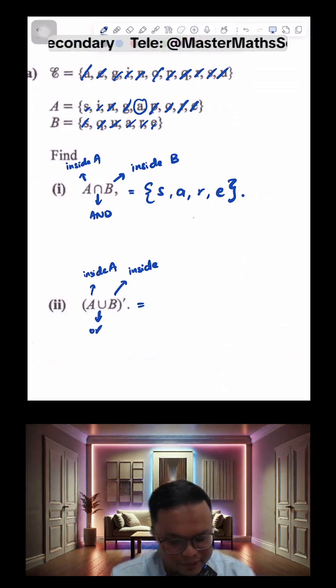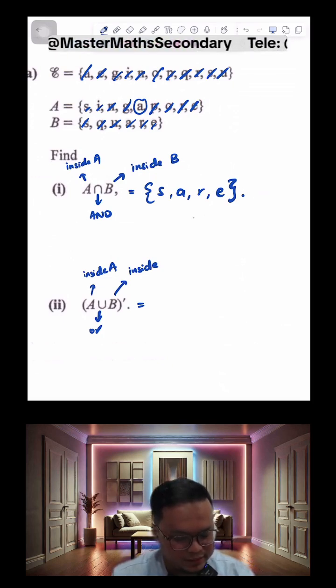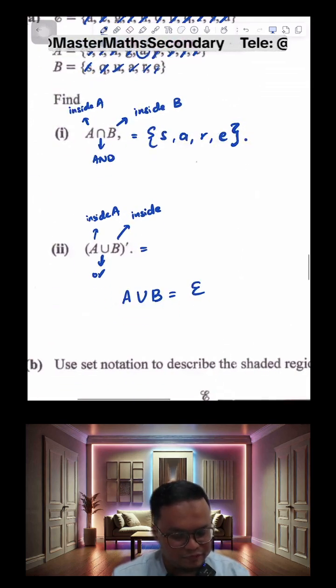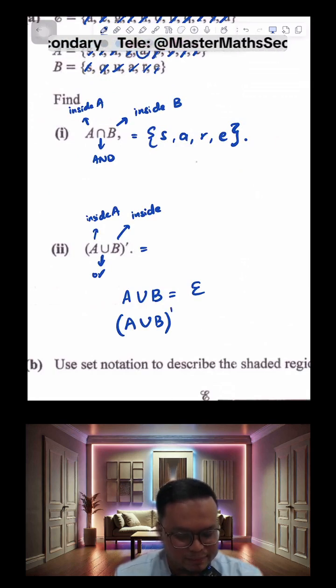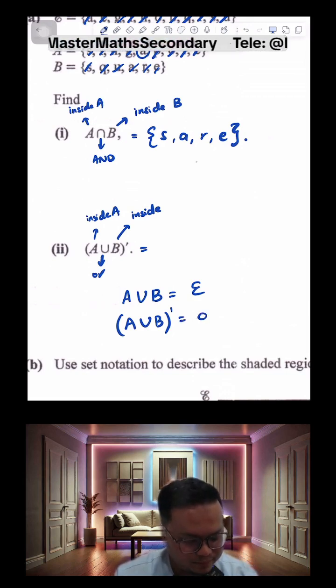If you're looking at the complement of that set, since all of A union B, let me just write this down, A union B would actually be everything in the universal set. This means that if I'm looking at the set of A union B complement, the elements that are not inside this set would be an empty set.